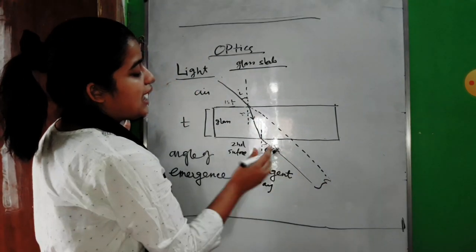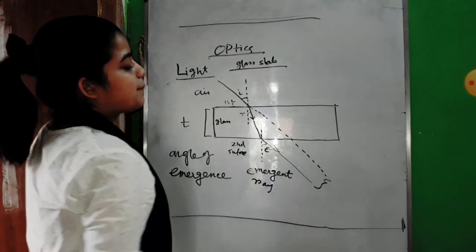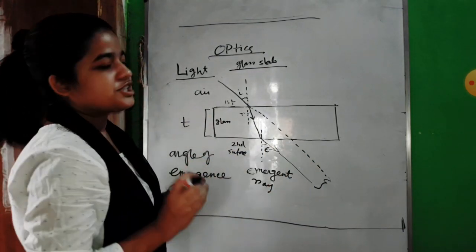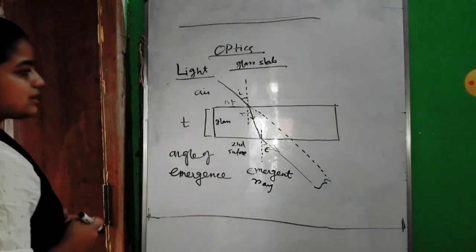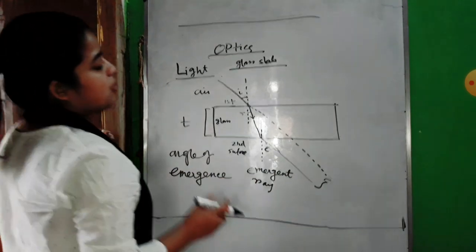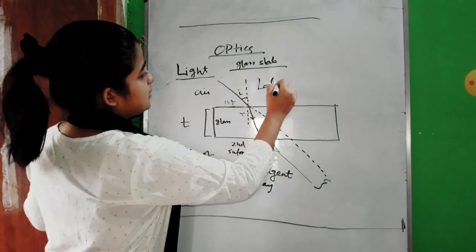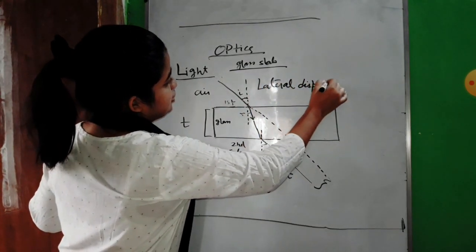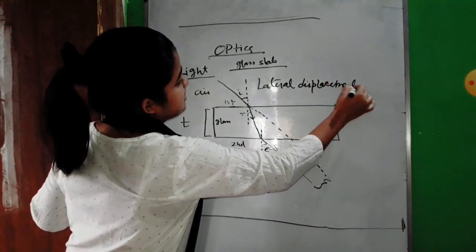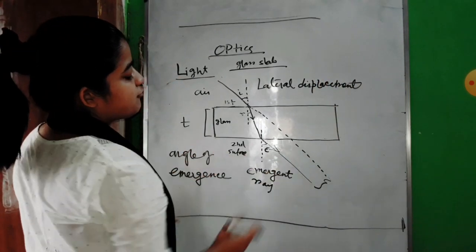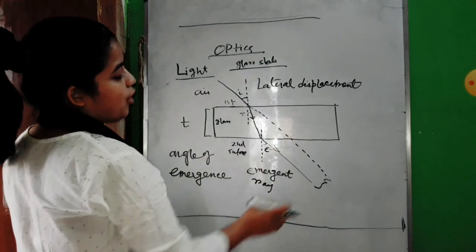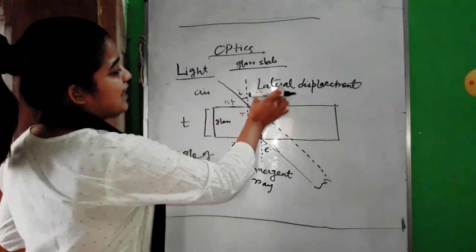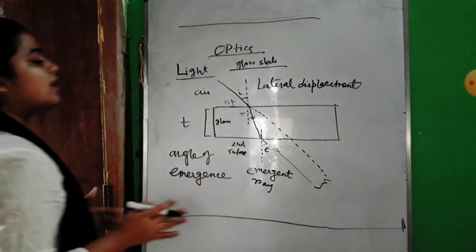It is following another path, parallel but shifted a little more. So this is a phenomenon which we call lateral displacement of light. Just because light is suffering some shift or displacement from its original path, we call this phenomenon lateral displacement of light.